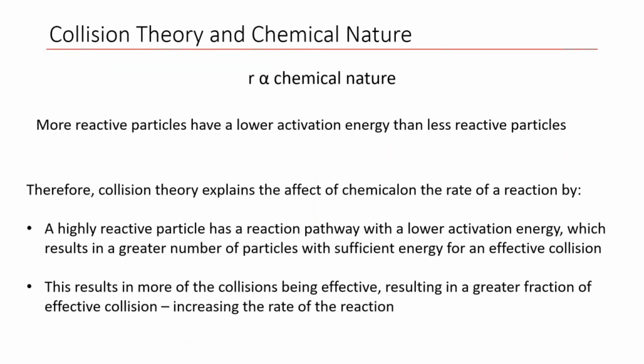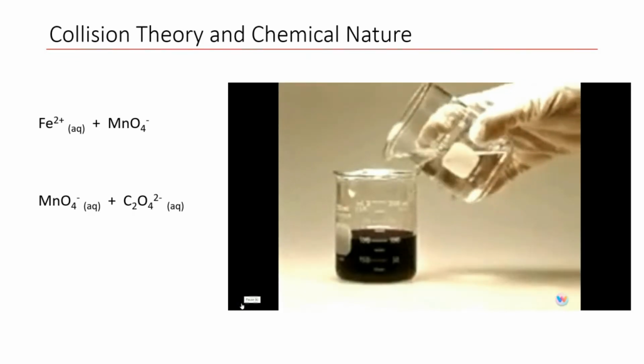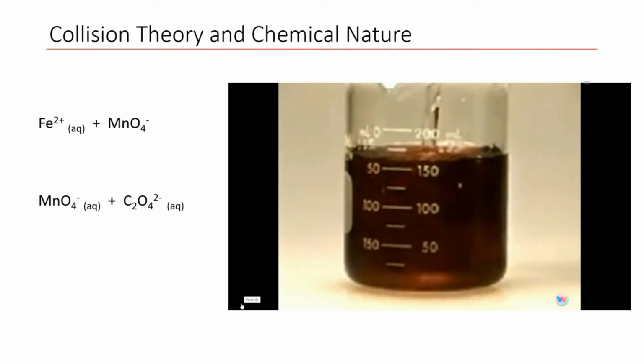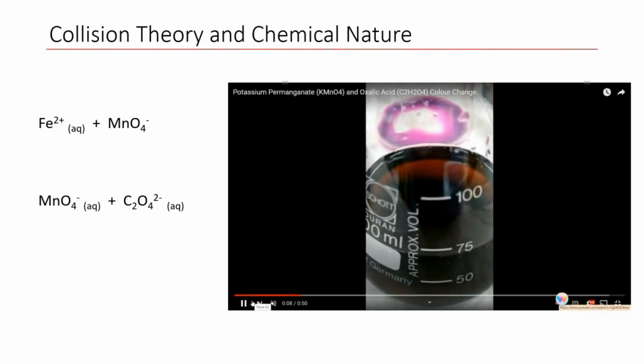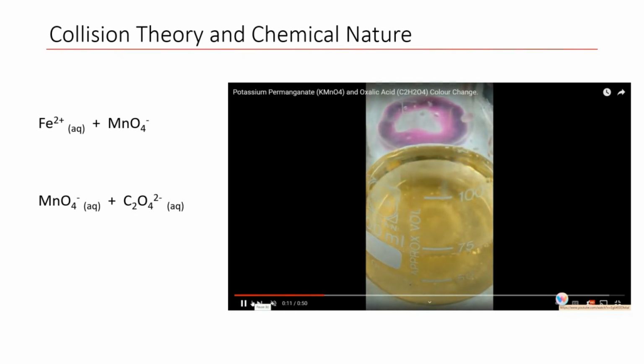faster rate of reaction. Here we have another example where we're going to react an iron 2 ion with permanganate, or an oxalate ion with permanganate. And we can see that our iron 2 ions basically react instantaneously with our permanganate. And this is because of the simple nature of the iron ion. Whereas our oxalate reaction occurs much slower. In fact, we had it all mixed together, there was a delay, and then it slowly changed.